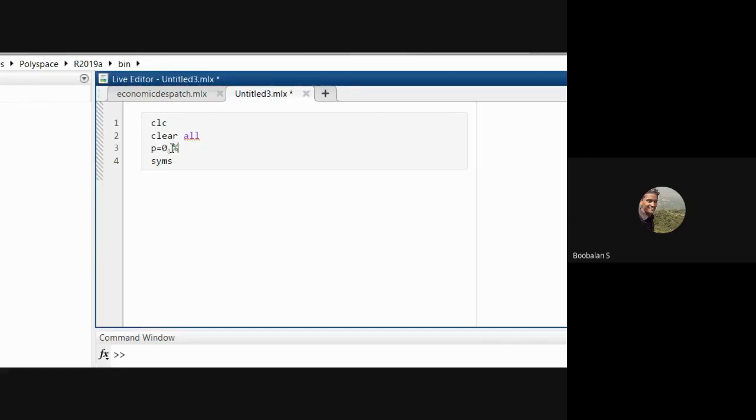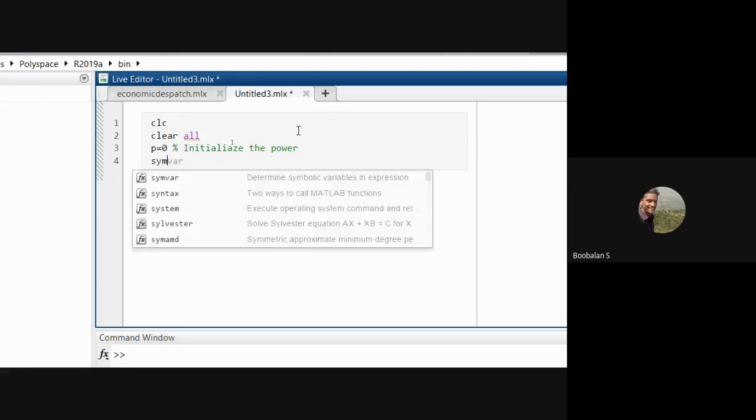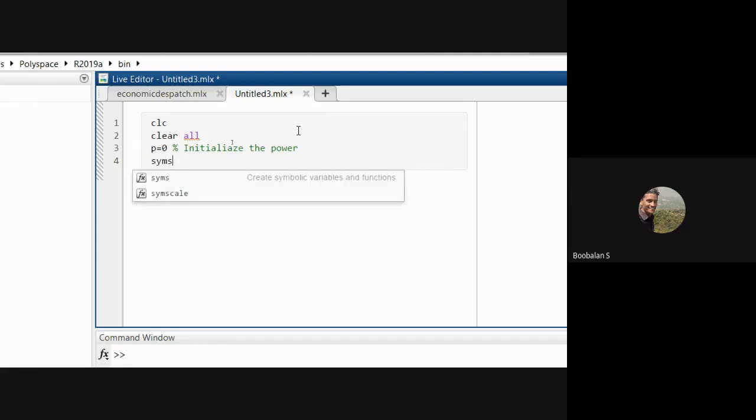For example, initialize the power, right? It will be now 0, and creating a variable. So how could we create a variable in MATLAB? A simple function called SYMS. So we could have that pop-up window here. The SYMS function will create symbolic variables and functions, right?